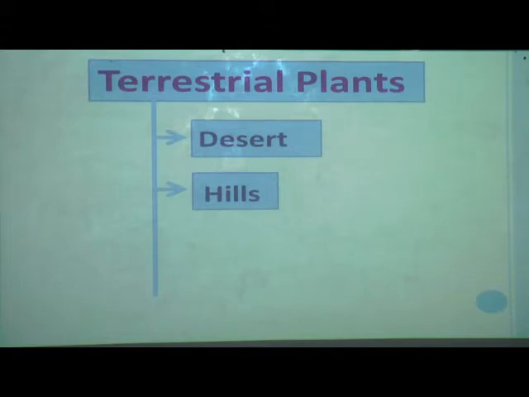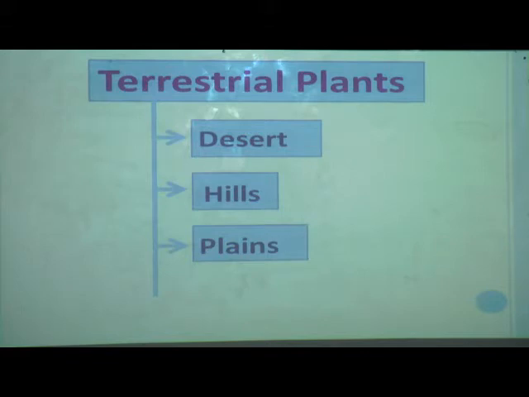So we have seen that evergreen plants and deciduous plants, and in hills the deciduous plants shed their leaves in the winter season. After that we learnt about the plants that grow in the plains. Most of you are familiar with the trees that grow in plains, like mango tree, tamarind, coconut, tea, coffee and so on.